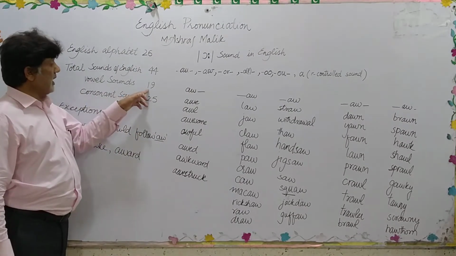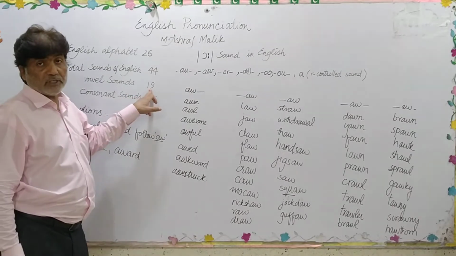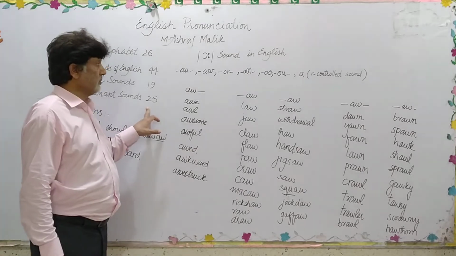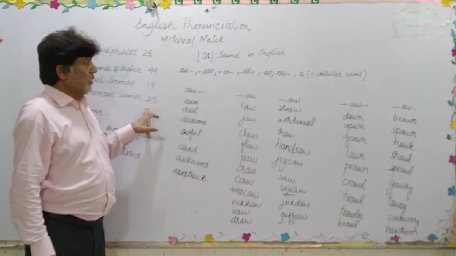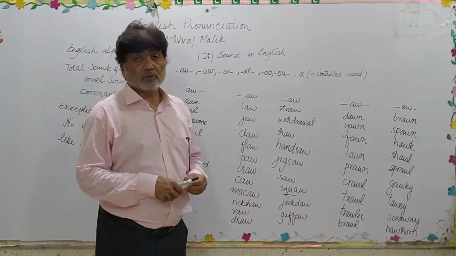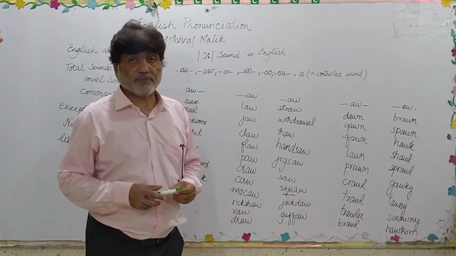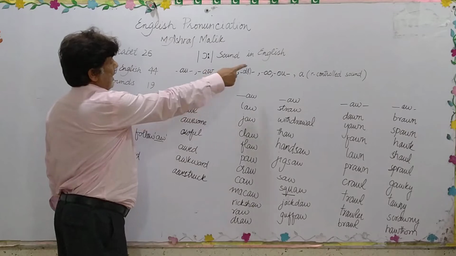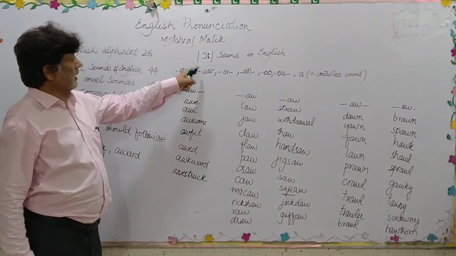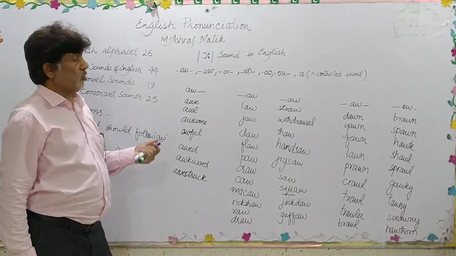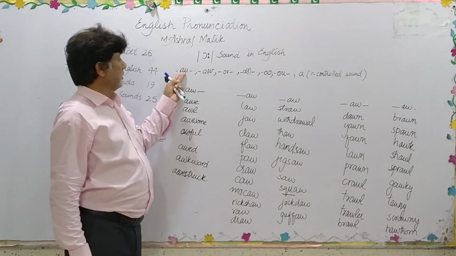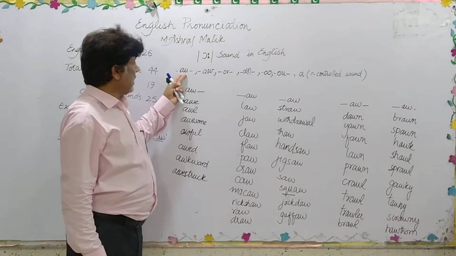And there are 19 vowel sounds in English and 25 consonant sounds in English, and there are sounds which we get by the combinations of different letters. One of them is the O sound in English. We can get this O sound by the combination of AU, which I have already made pretty clear in my previous lecture.